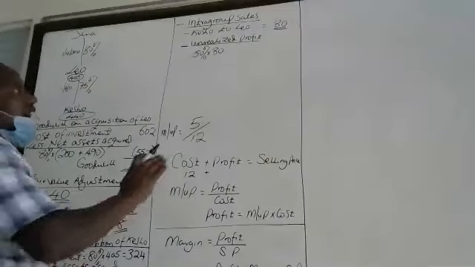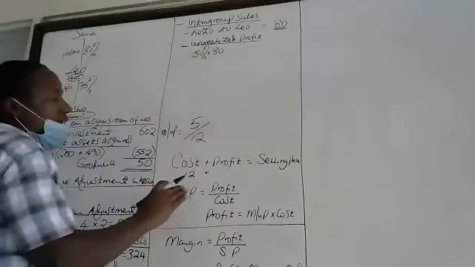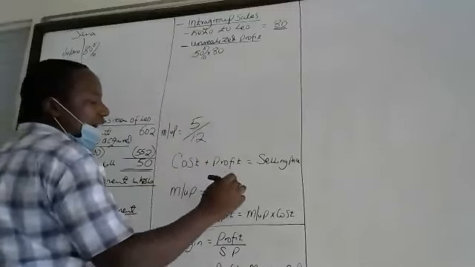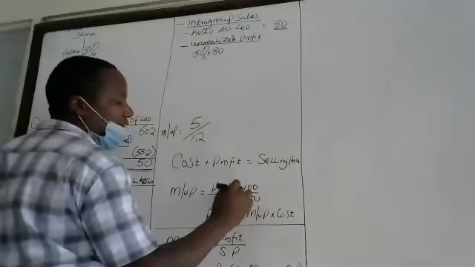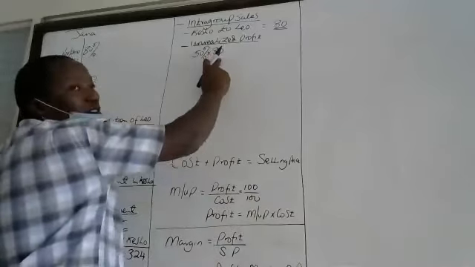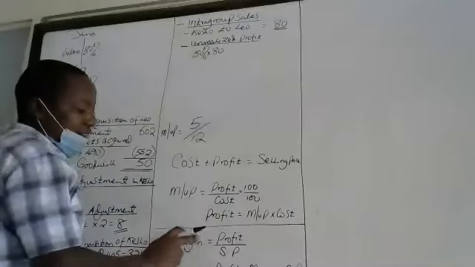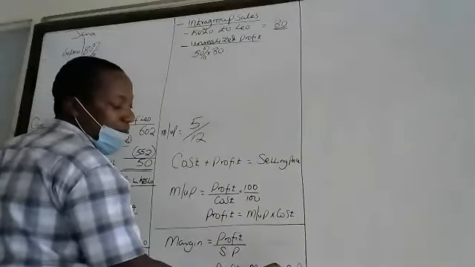So in this case now, we are given that goods were sold at a profit markup of 100%. What we have is the selling price of those goods, and therefore we must change to margin, so that we take the margin times selling price.